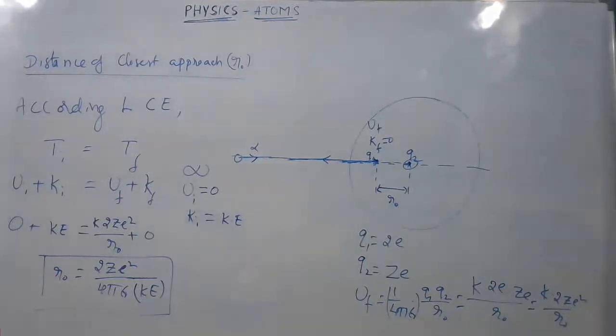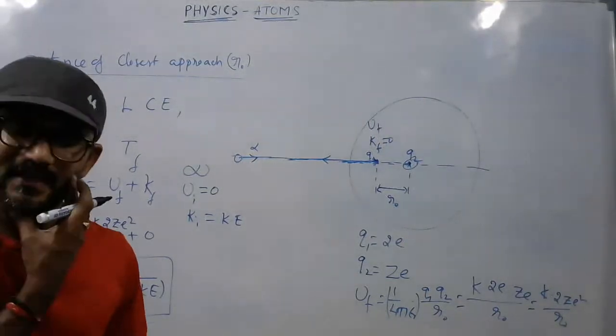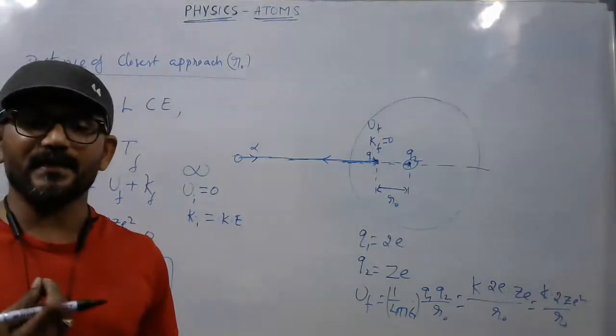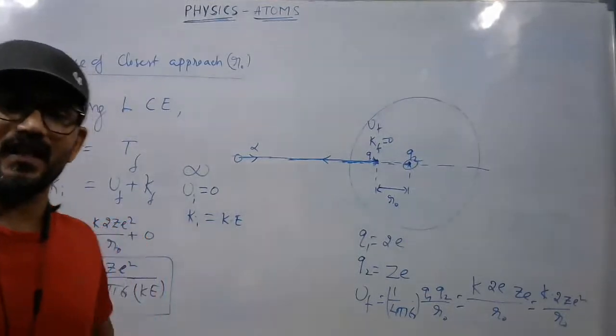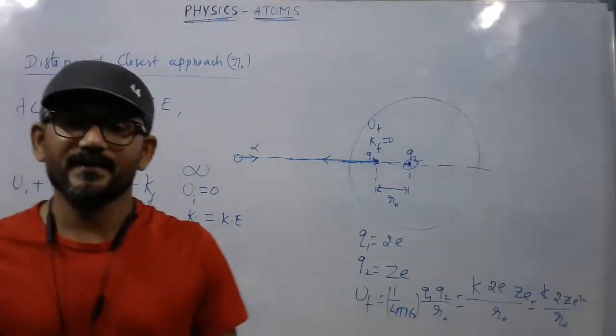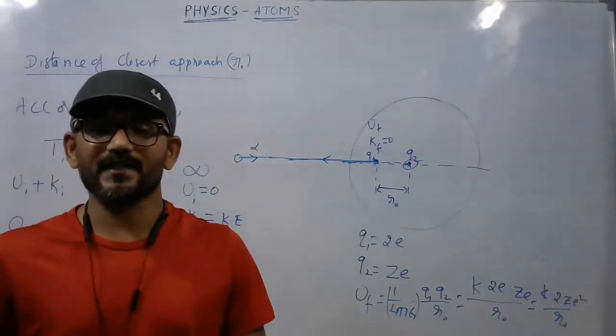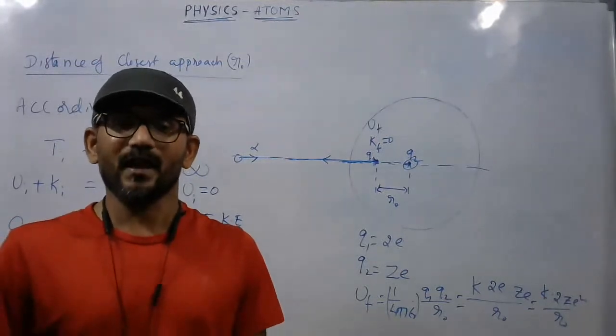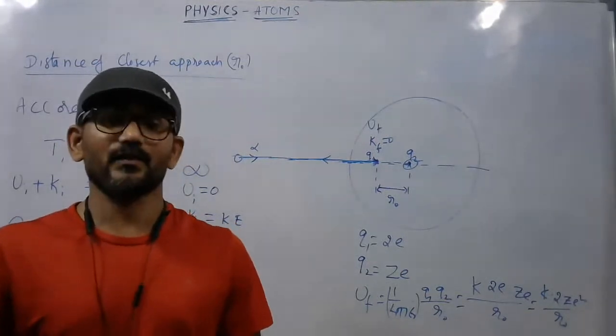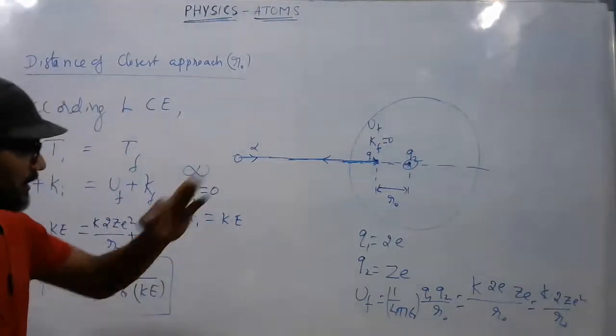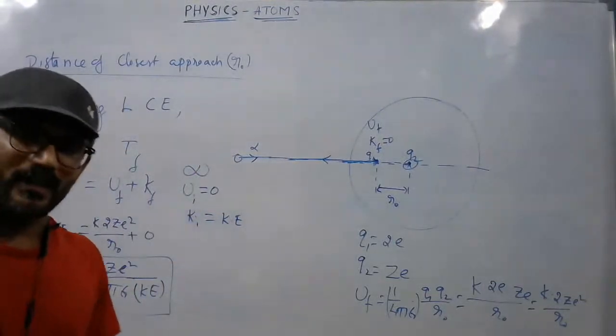Before working out the numericals based on these relations, let us discuss one concept: what are the experimental observations this atomic model has not been able to explain. We call it the drawbacks of Rutherford's atom model or failures of Rutherford's atom model. Then we can work out the numericals.